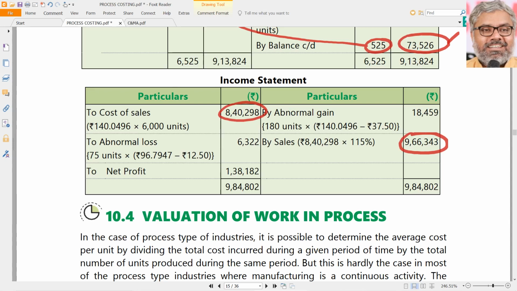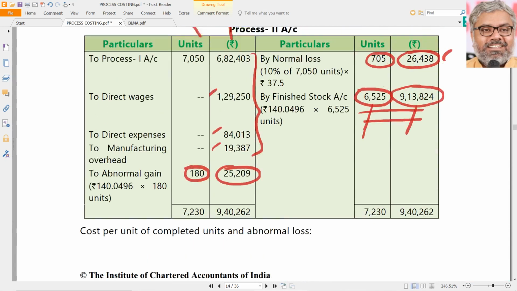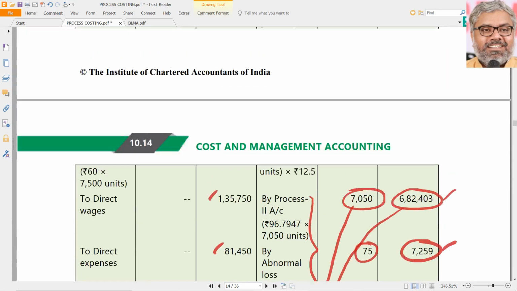Now the point comes to abnormal loss and abnormal gain. Abnormal loss and abnormal gain, you have to be careful here. Why? Because when we had the abnormal loss in process 1 already, how much was that?